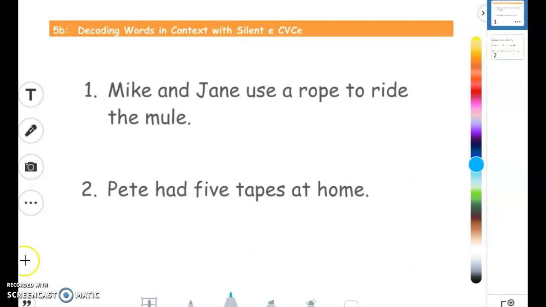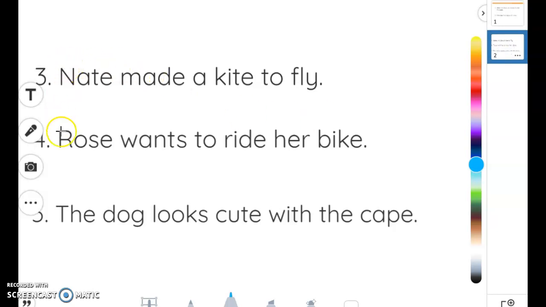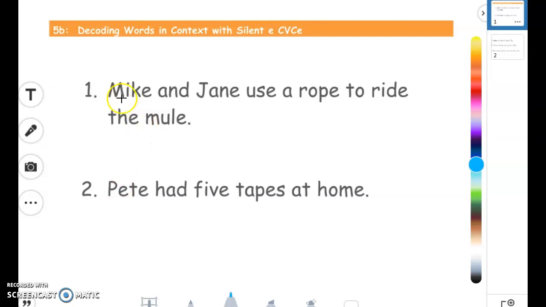Once you open up your assignment, what you need to do, you will read the sentence. There's going to be 5 sentences. We have 2 in this first slide. And if you go to the right side, there's a second slide where you will find 3 more sentences. But you're going to read your sentences, and you are going to use your drawing tools at the bottom, and you are going to circle the words that follow the silent E rule.